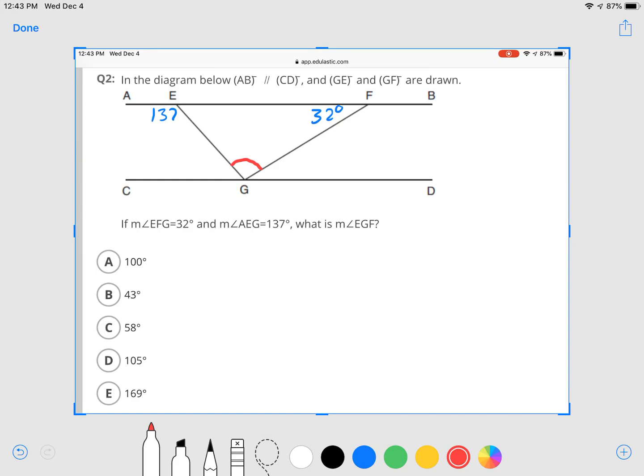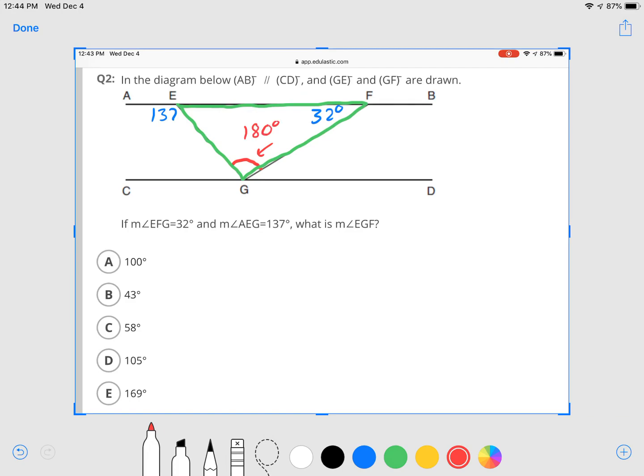Okay, so one way to do this is that this angle in question is inside triangle EGF, which I'm highlighting in green. And all 3 of the angles in there have to add up to 180. That's what we've said about the interior angles of a triangle.